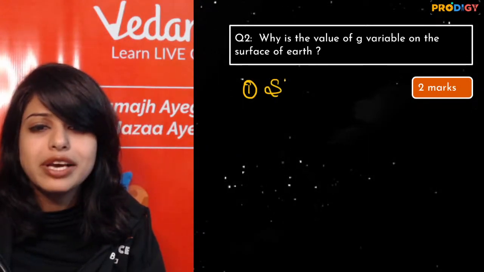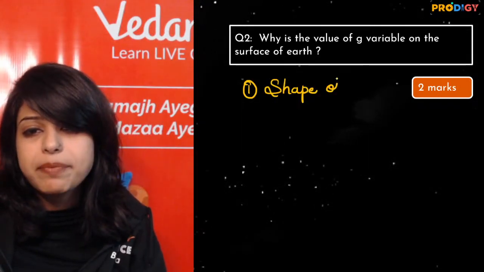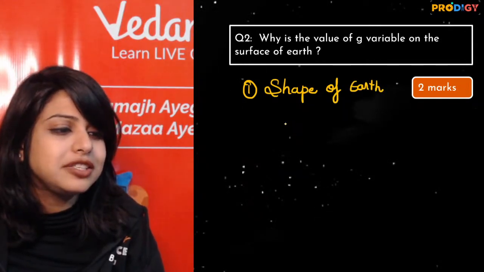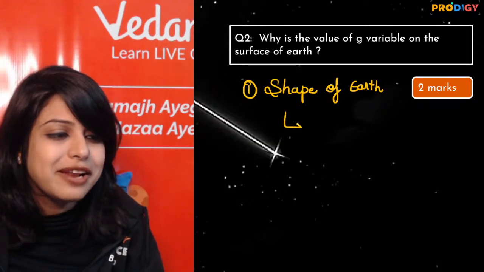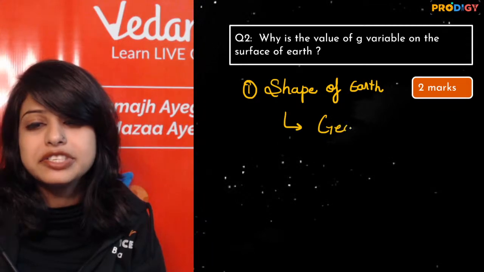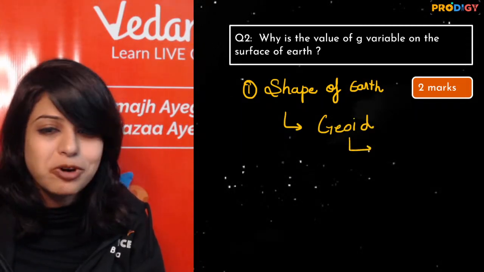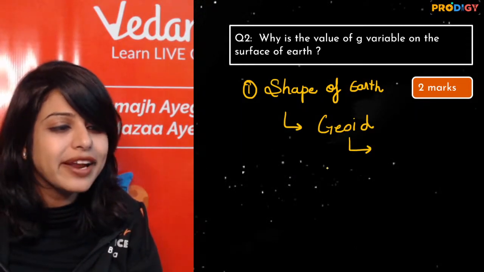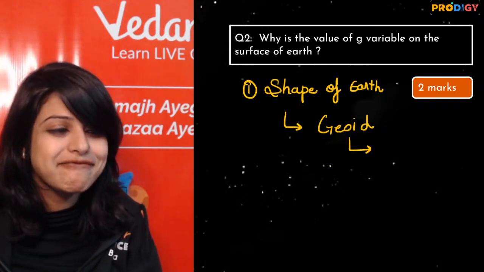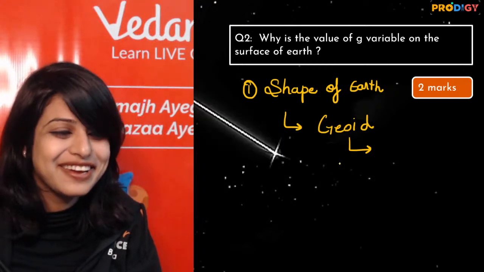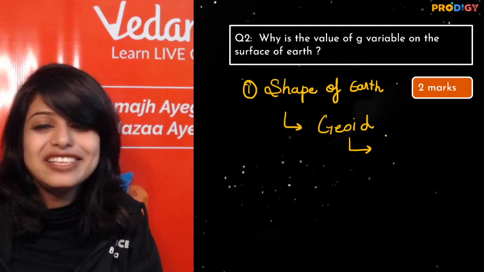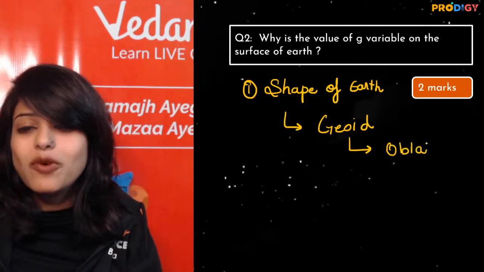What is the shape of the earth? Who can tell me the exact name? What is the shape? Very good. One near shape is geoid. One more name. In geoid there are 2 types, oblate and prolate. What is the shape of the earth? Very good. No, it's not sphere, Gauri. It is oblate. Now what is oblate?